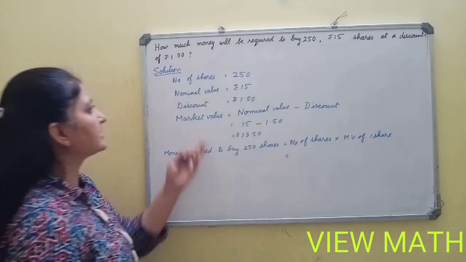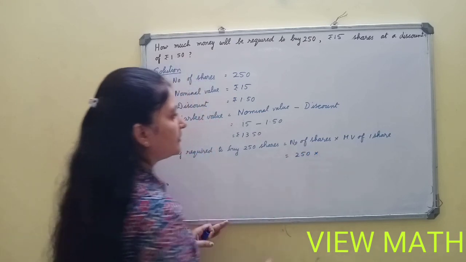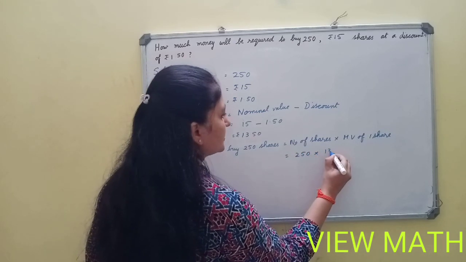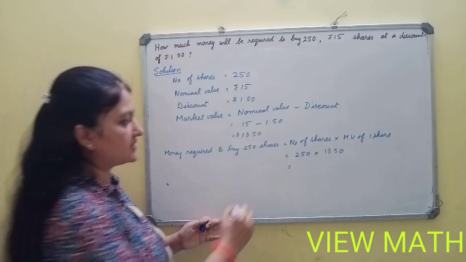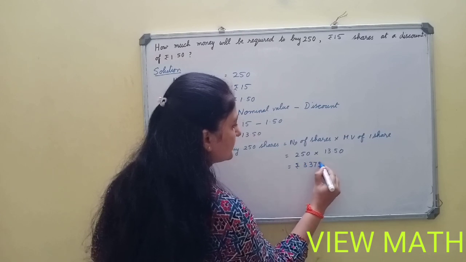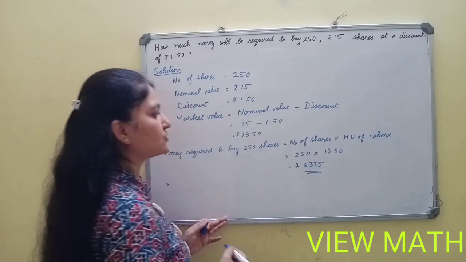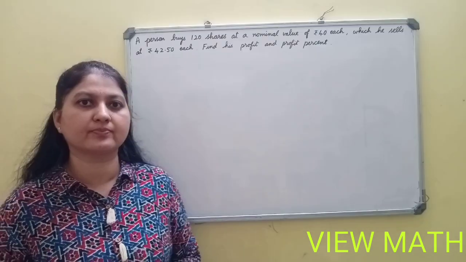This is equal to, number of shares is 250, market value is 13 rupees 50 paise. So do the calculation part. The answer is rupees 3,375. So this is the money invested to buy 250 shares with the market value 13.50.